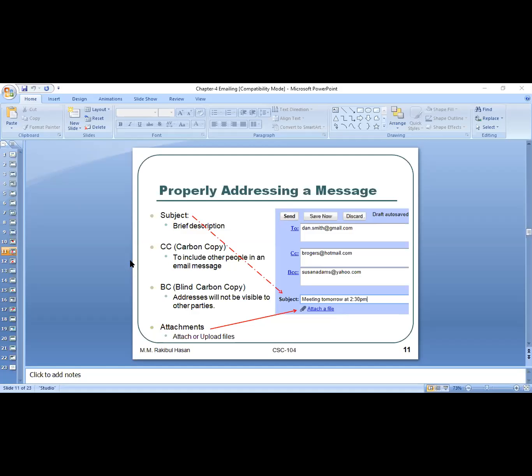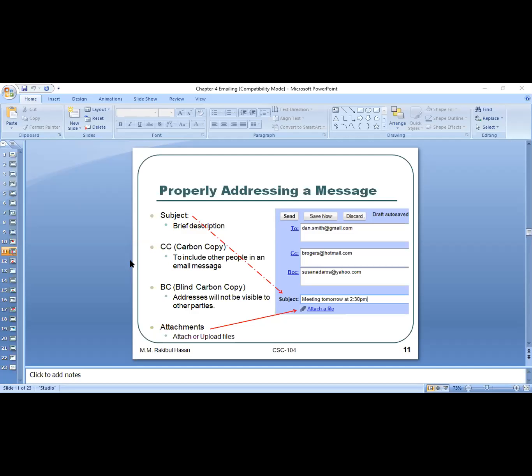When I would like to send a specific email to a number of persons, at that time, I can write down their names inside this To section. And when I'm writing his or her name in this To section, basically I'm indicating to that person that I'm sending this email to you. This email is basically indicating you.